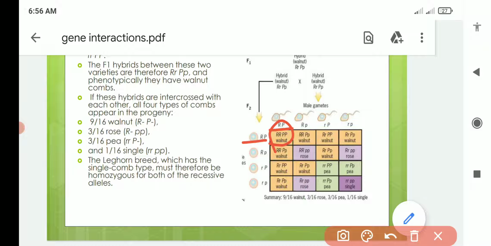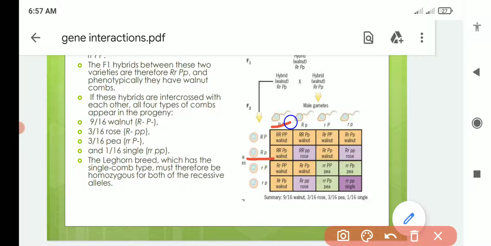Okay, because it is having both the genes together, it will produce the walnut type of comb, the comb of the chicken actually. And when we cross this with this, it will again produce walnut. When this was crossed with this, it will again produce walnut, and when this is crossed with this, it will again produce walnut.